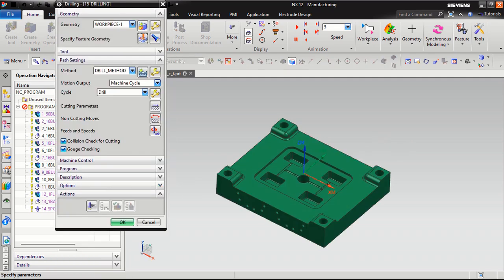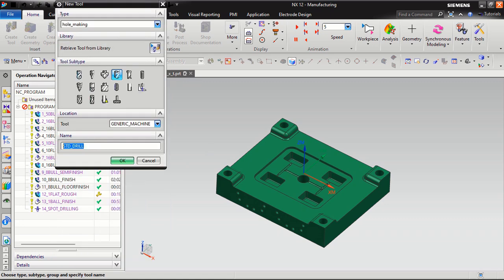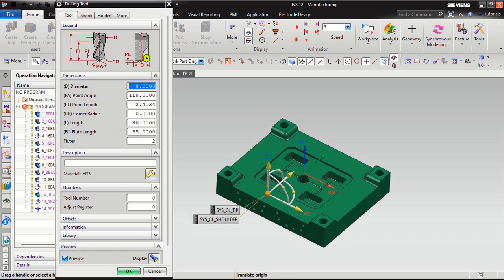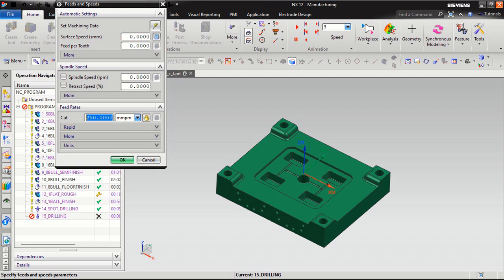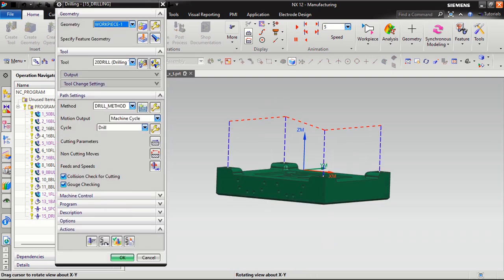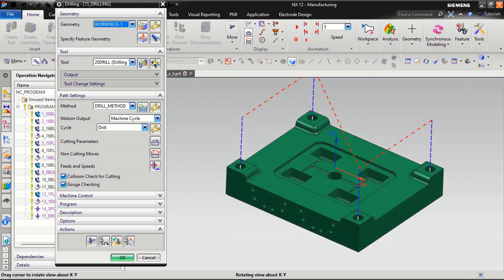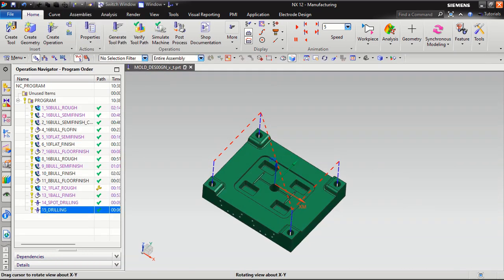Then okay, I will generate the tool one more time. I want a standard drill about 20 mm. This is the 20 mm standard drill. Then okay, click, feed it about 50 or 700. Okay, generate the program. So this is our drill program. Now I want to do interpolation.